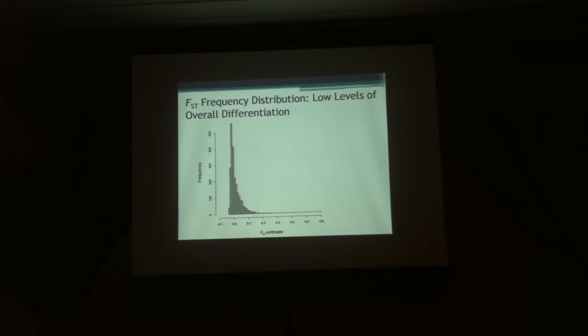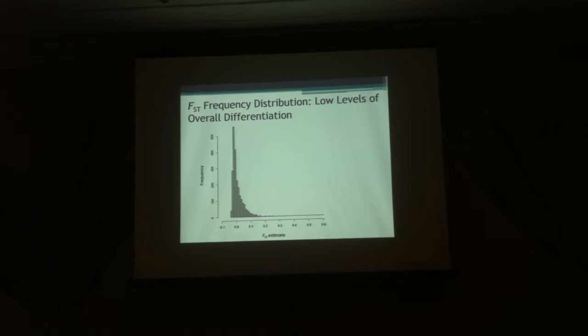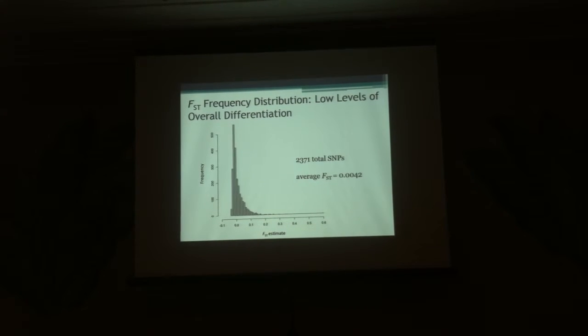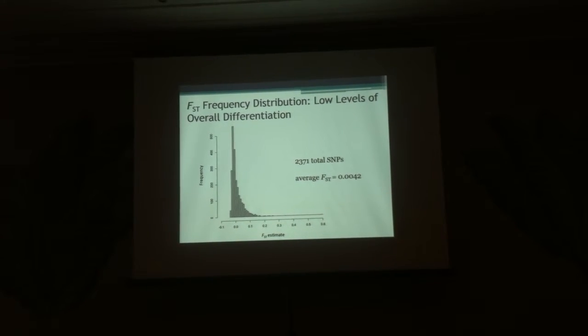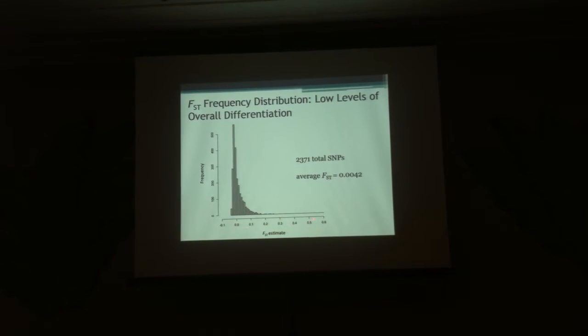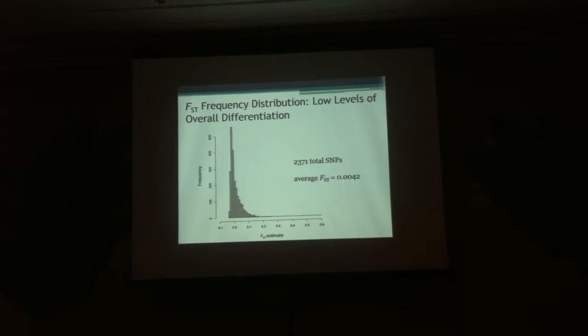So to give you an idea of the overall level of differentiation that we identified, here is an FST frequency distribution for the 2,300 high-quality filtered SNPs. These SNPs have an average FST of about 0.0042, and for the distribution, there's a sharp peak at 0, and a long tail extending out to about 0.59.